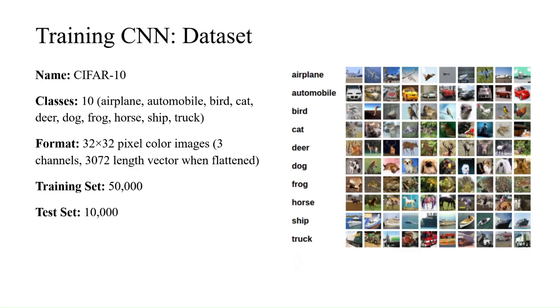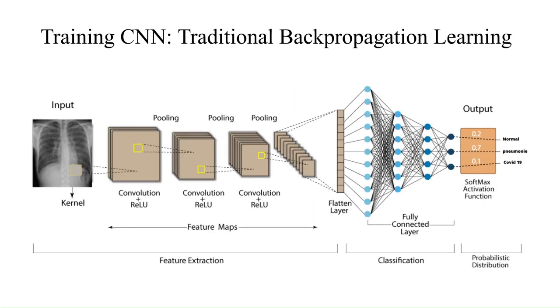We have used the CIFAR-10 dataset for training the CNN. This contains 32 by 32 pixel RGB images among 10 classes. It has 50,000 training images and 10,000 test images.